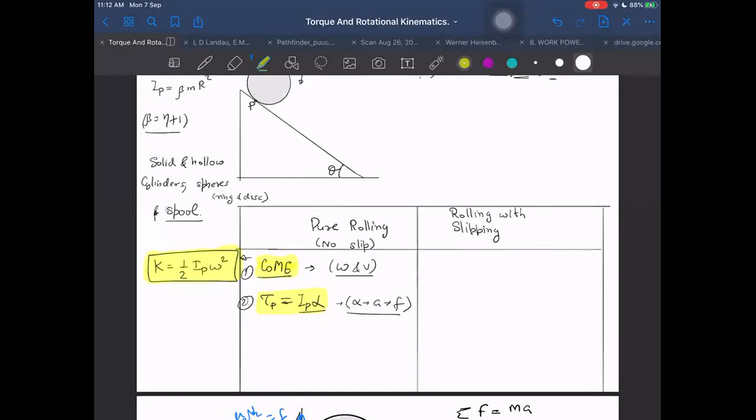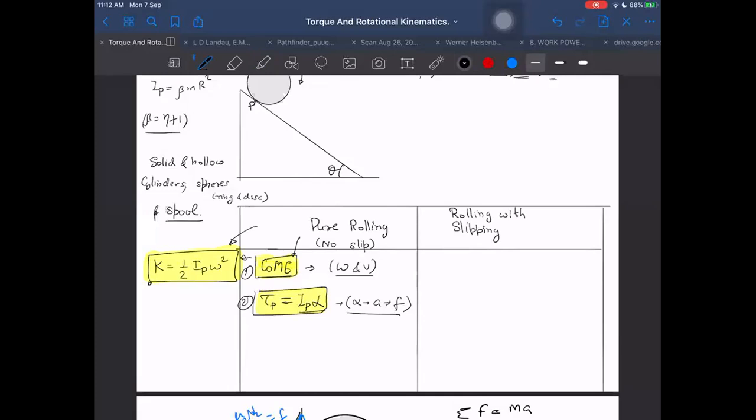Yes, this is very important here. Kinetic energy, we can write this only for pure rolling cases. These three things which I have highlighted are only and only applicable for pure rolling, when there is no slipping.